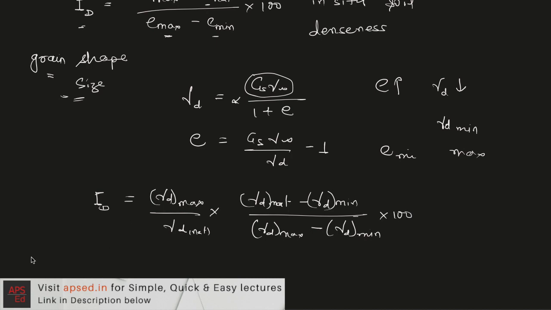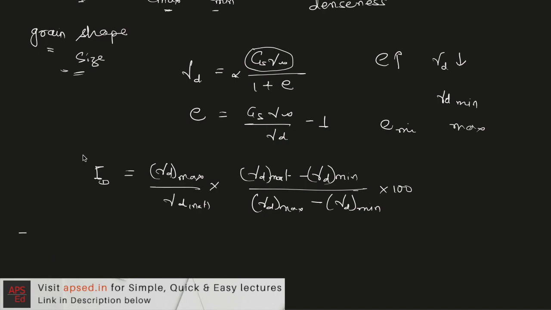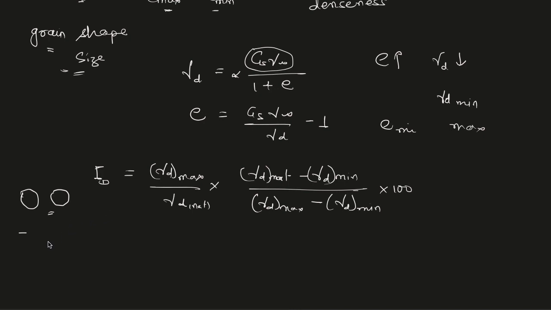Now there is one more thing to remember. Let's say we assume that all of these soil particles are spherical in shape and of uniform size. Then what is the maximum and minimum void ratio? If we talk about the maximum void ratio for spherical particles of uniform size, then that value comes as 0.91, and the minimum void ratio is 0.35.